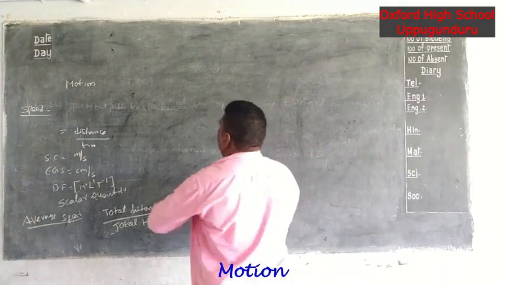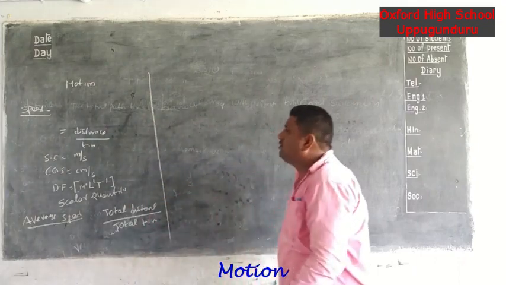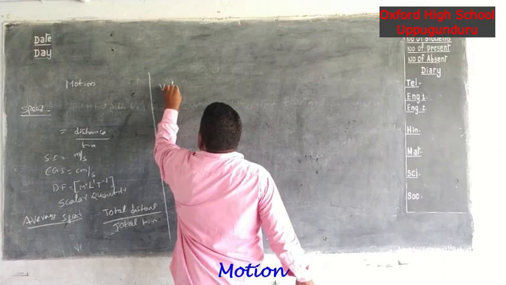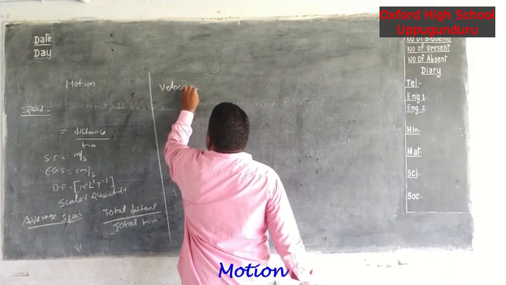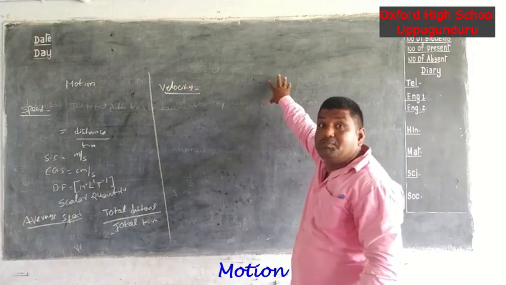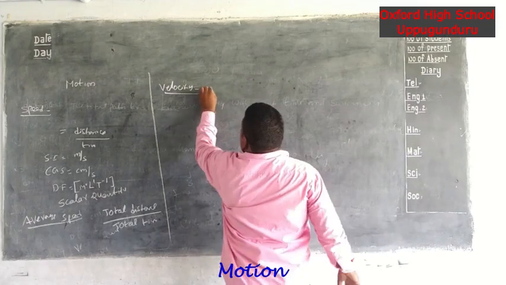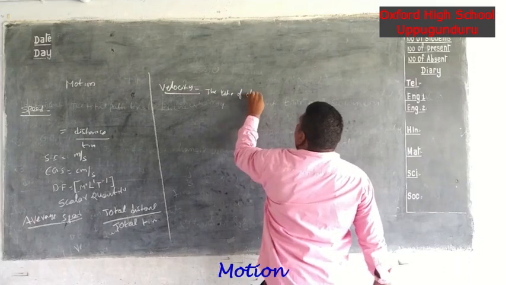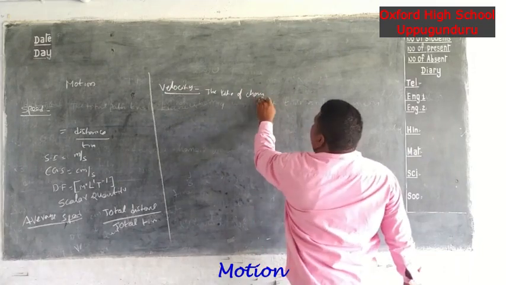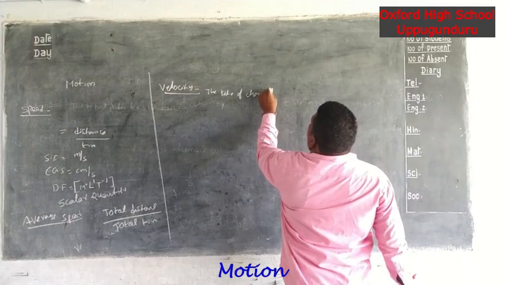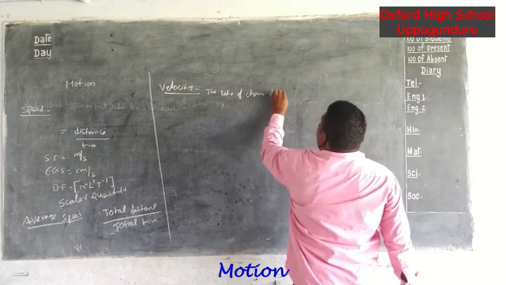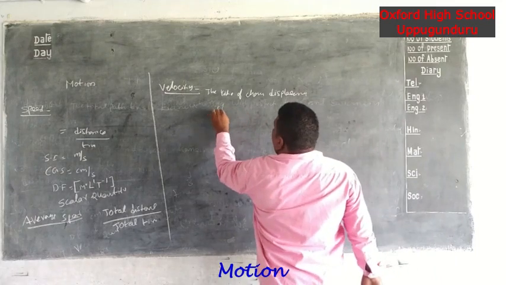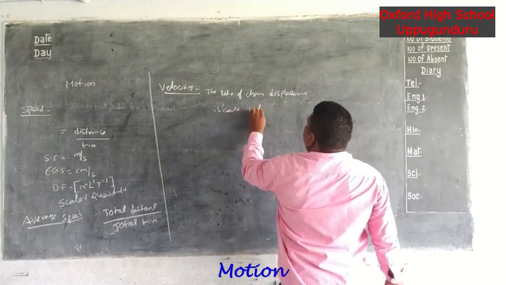Next we will discuss another definition. What is the definition of velocity? Velocity: the rate of change of displacement is called velocity.